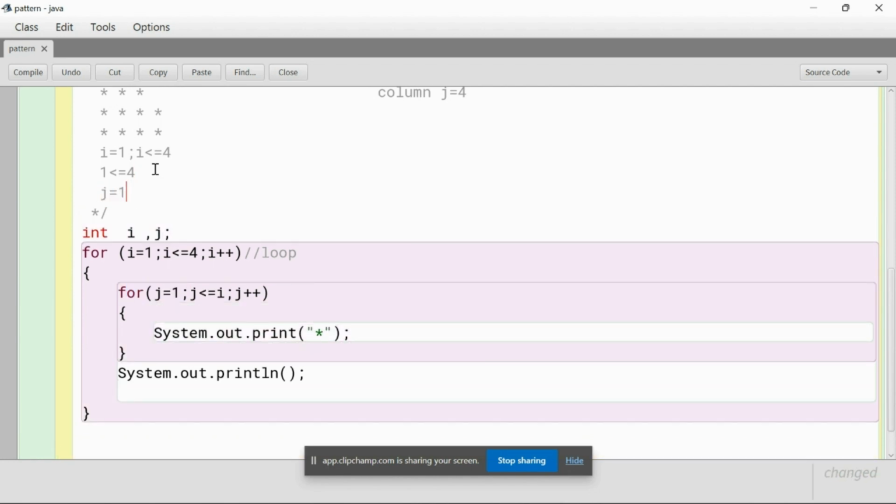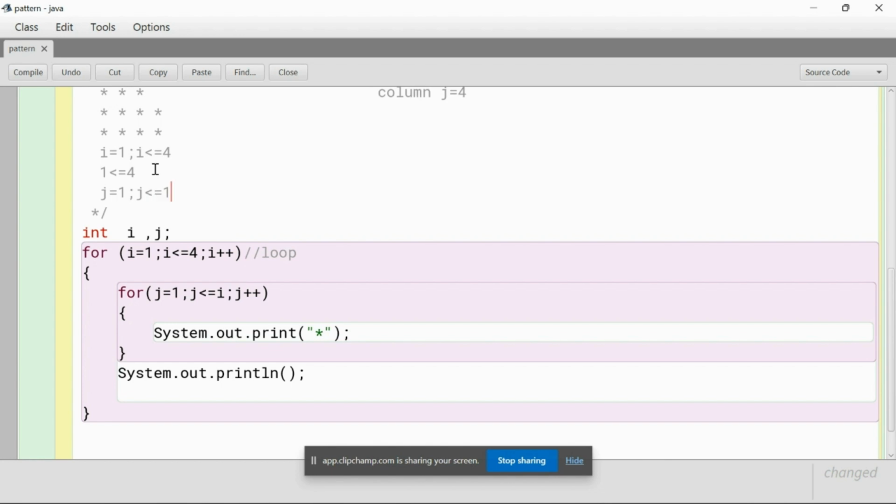So now j is equal to 1. Okay, observe it. What should happen next? What they are saying is j should be less than or equal to i. So what is i? i is equal to 1.